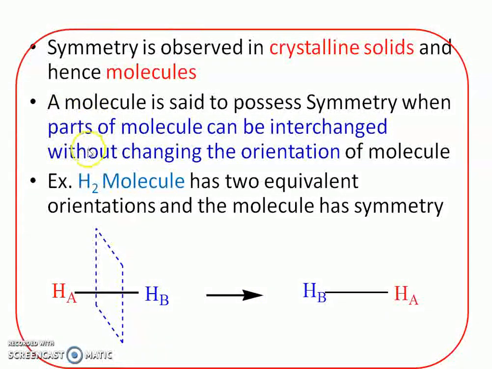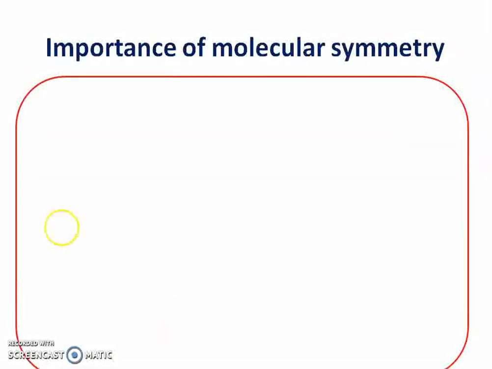Again, just go through this definition. A molecule is said to possess symmetry when parts of the molecule can be interchanged without changing the orientation of the molecule. Here parts of the molecule are interchanged but orientation remains the same, and therefore hydrogen is symmetrical. In hydrogen there is a symmetry. This is one example. Now in this chapter we are going to discuss several examples of symmetry.